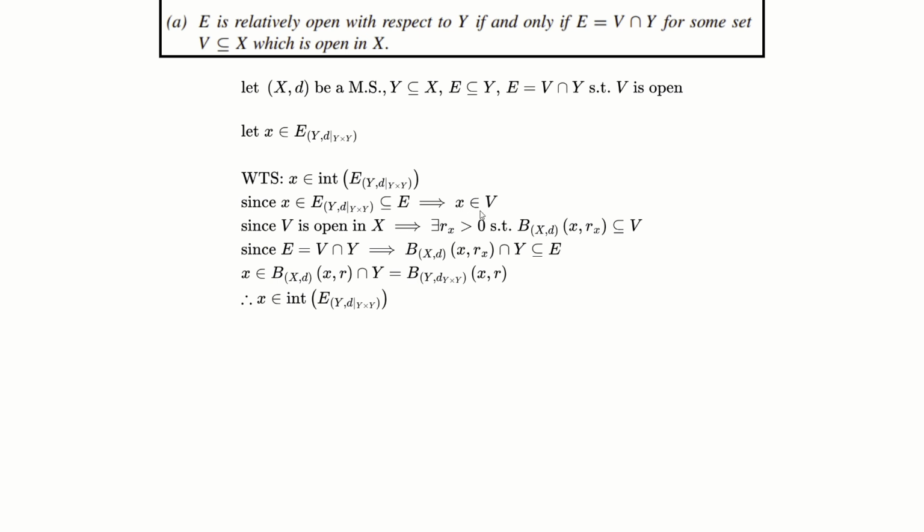X is in V. Since V is open in X, this implies that there exists some r_x greater than 0 such that the ball B(x, r_x) is a subset of V that contains this element x right here. Since E is equal to V intersecting with Y, this implies that the ball B(x, r_x) intersecting with Y is also contained in E.